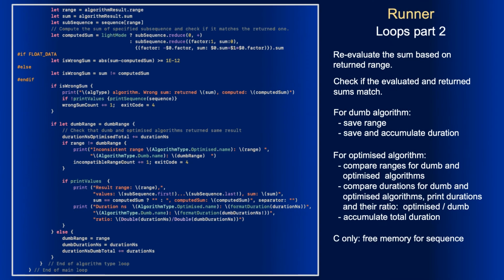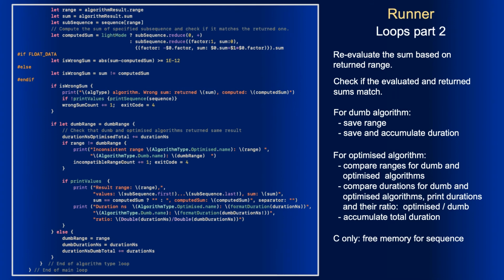The inner loop continues. The range and the sum are retrieved from the returned algorithm result, and we recompute the sum based on the returned range. If the sums don't match, we print error message, increment wrong sum count, and set exit code to 4. Floating point data may bring inaccuracy in calculations. Therefore, in case of floating point data, instead of requiring the sums to be equal, we check that the absolute value of their difference is less than 10 to the power of -12.